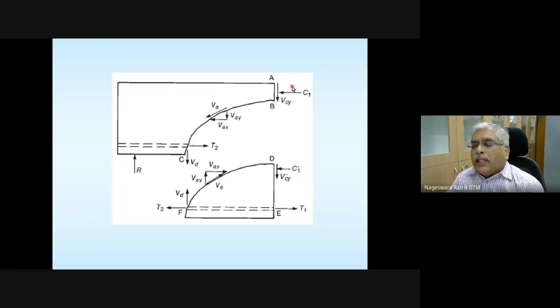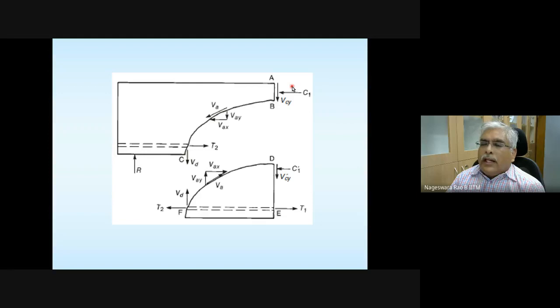The uncracked concrete shear strength is going to depend on its grade of concrete. Based on that, your uncracked shear strength is going to depend. So once the load exceeds that value, concrete is going to crack.